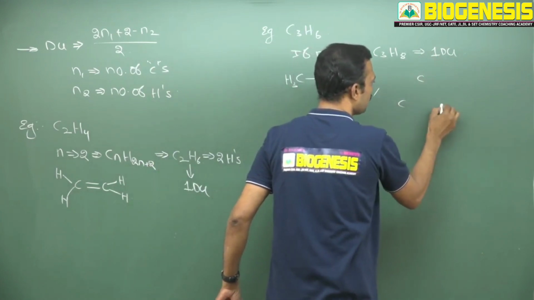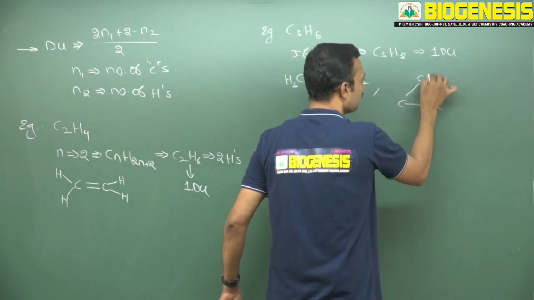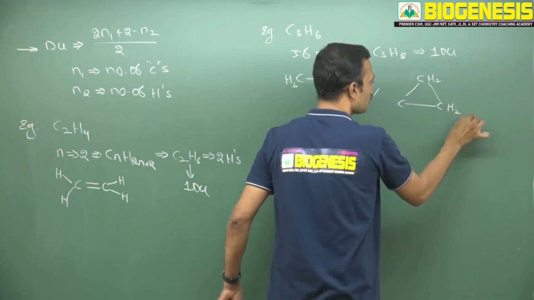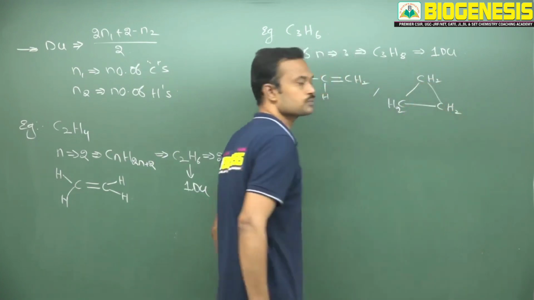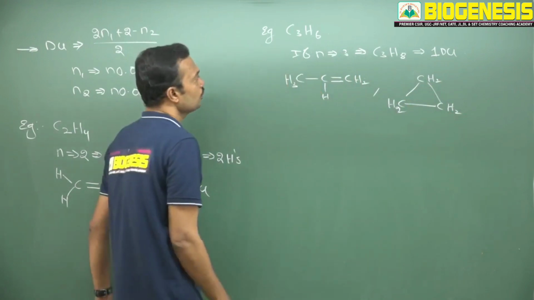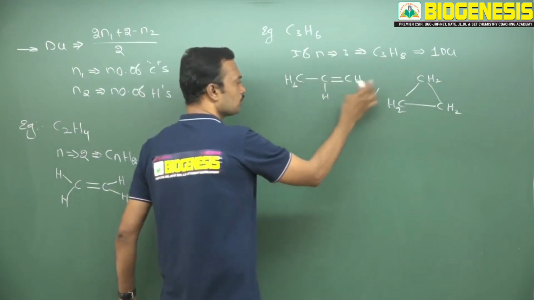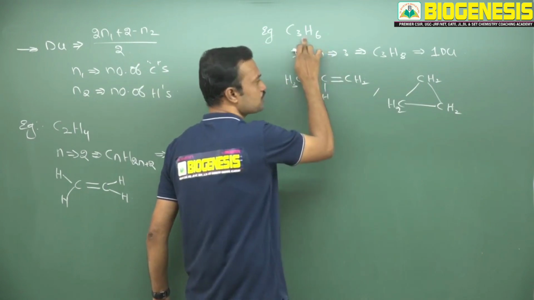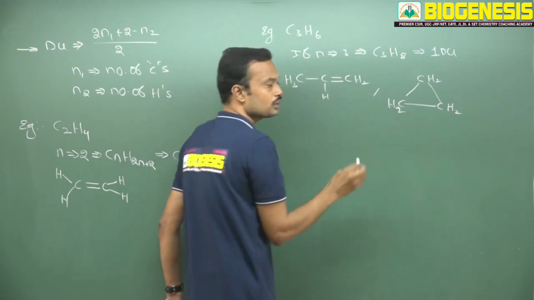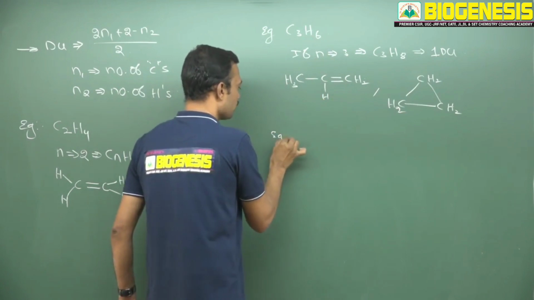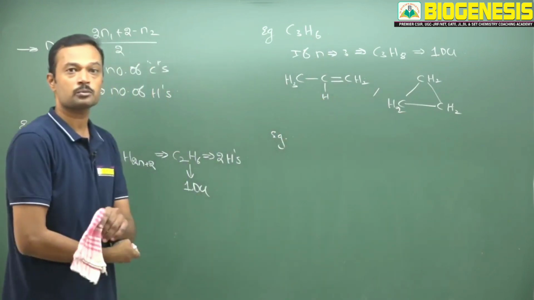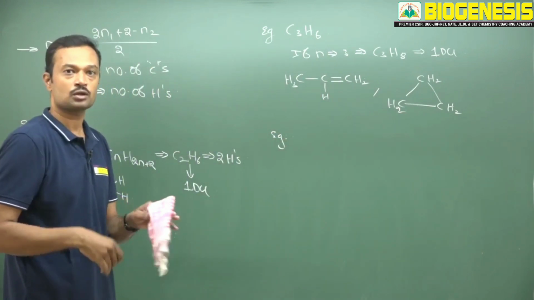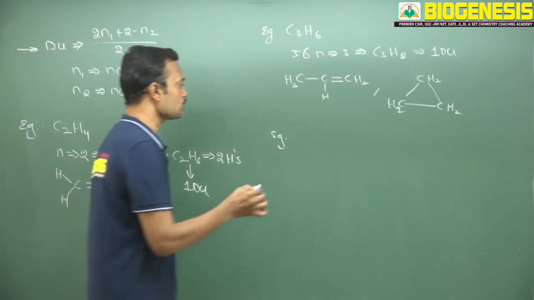Create a 3-membered ring with 2 hydrogens on each carbon. So C3H6: one double bond, one ring. The number of carbons and hydrogens never changes even if it is converted from ring to double bond.